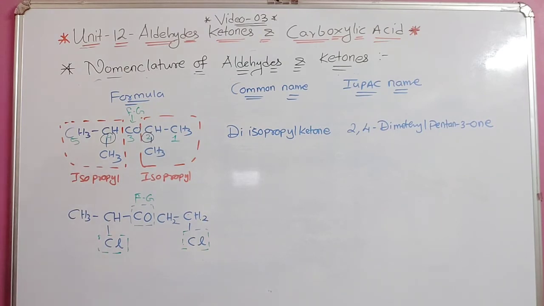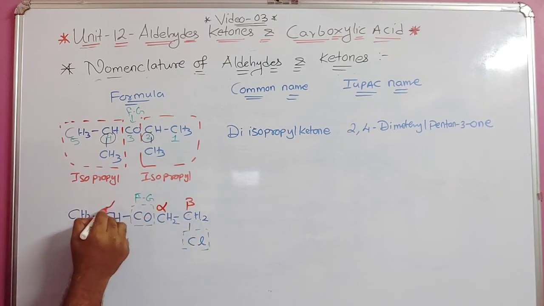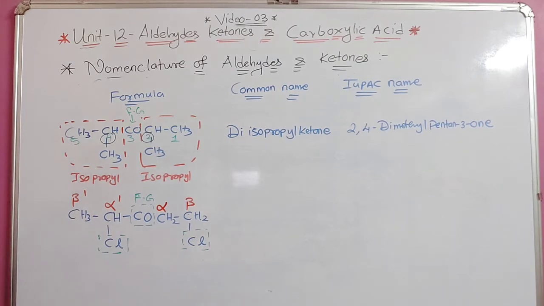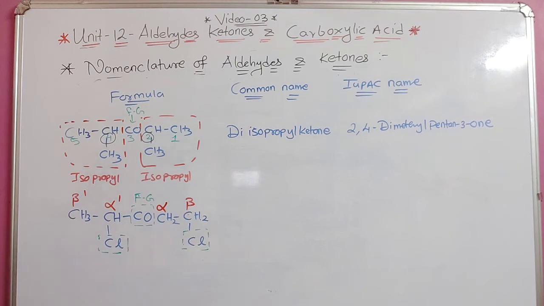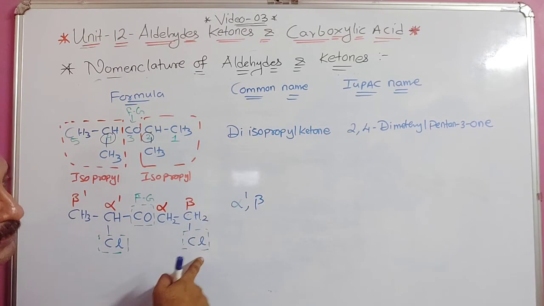Understood? So if I want to name this compound, next to the functional group, this is alpha and this is beta. In this case, this is alpha dash and this is beta dash. This is the part I explained for common names in ketones. So if I want to write the name, alpha dash is there, so here it is at alpha dash, and then the chlorine is at beta.